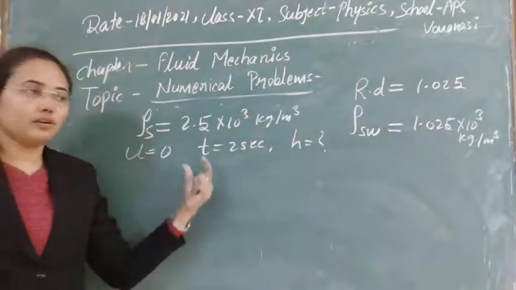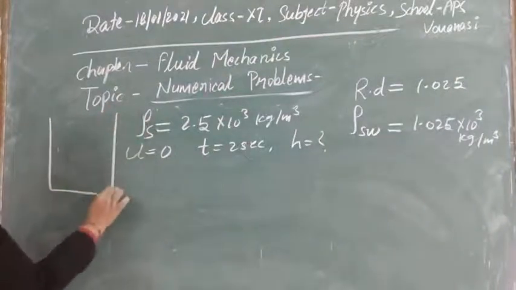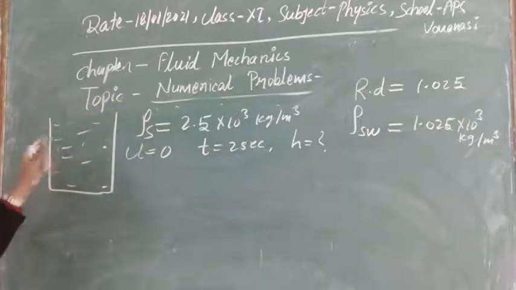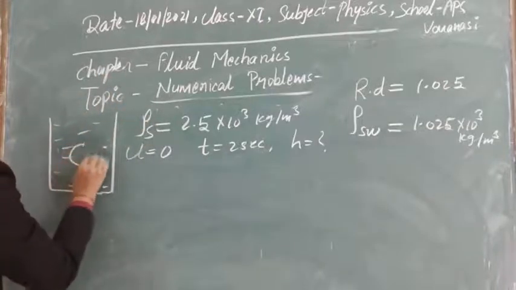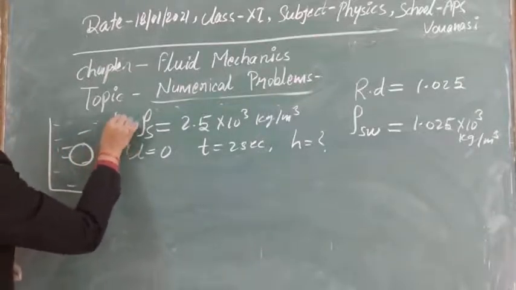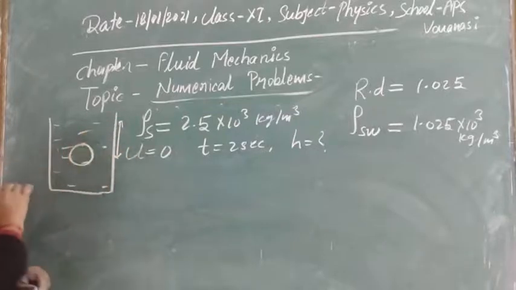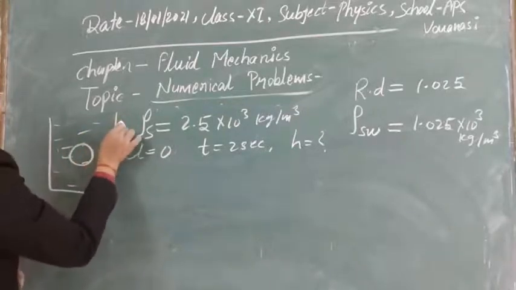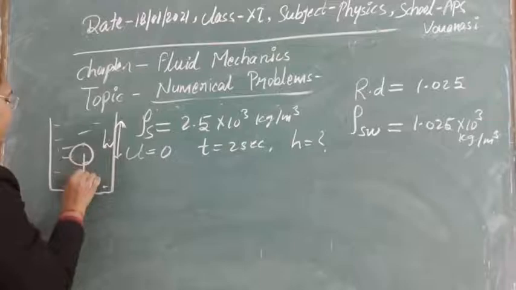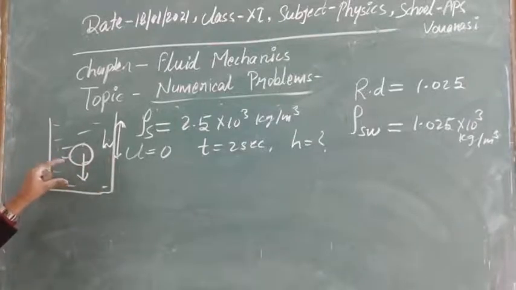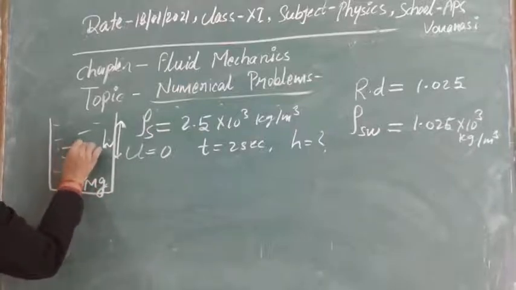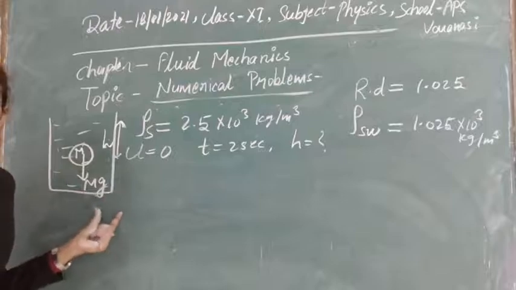We have to use this now, and always draw a figure here for your conclusions. Suppose the stone starts to sink from here, and we have to find out after 2 seconds up to which depth it has been sinking. Suppose up to depth h, in 2 seconds it has sunk, and obviously the force acting on it is in the downward direction. If the mass of this stone is capital M, then its weight is acting in the downward direction.